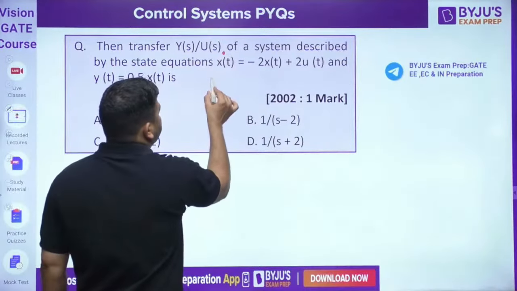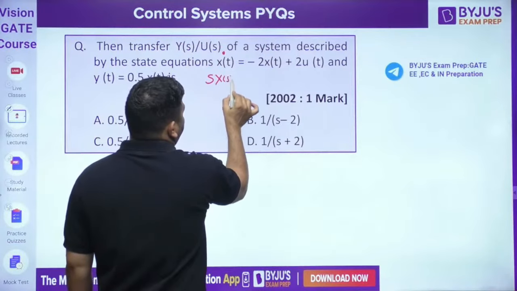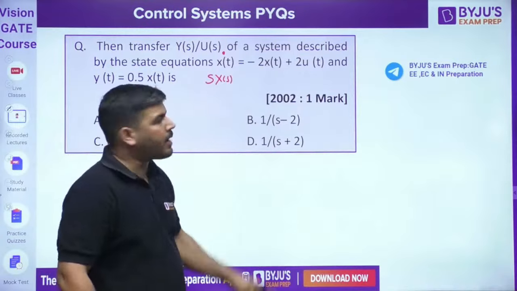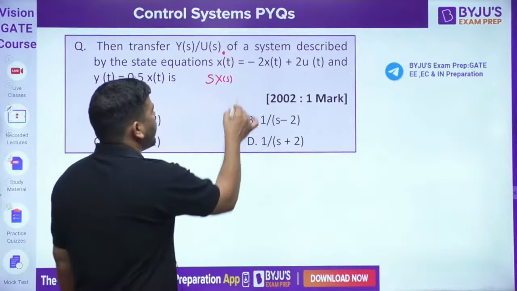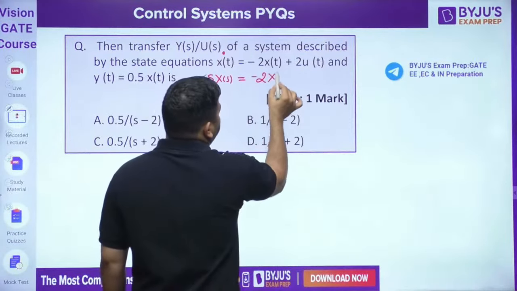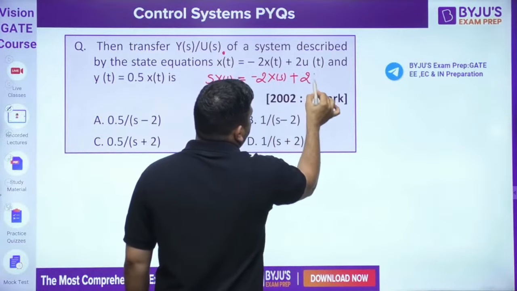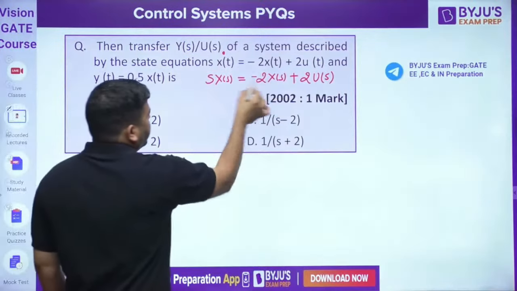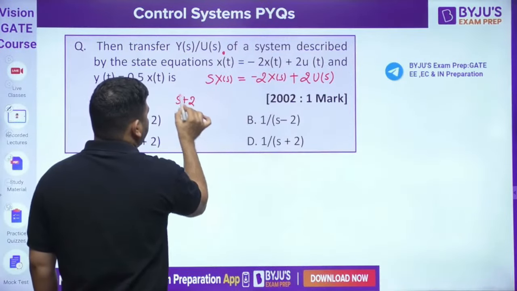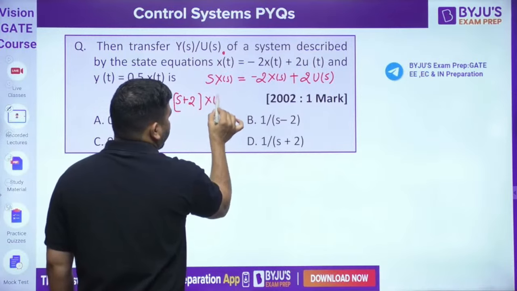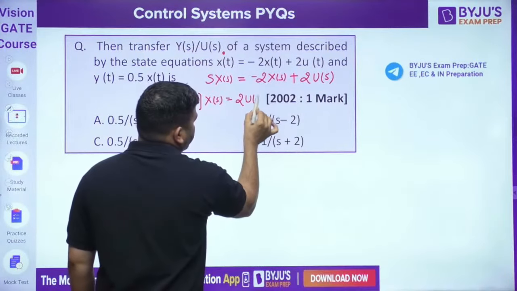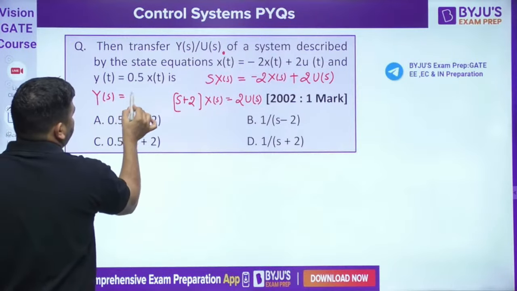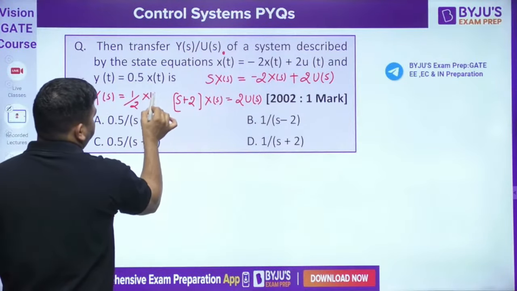Let's take Laplace on both sides. So sX(s), while taking transfer function, we take initial condition to be 0. So I am not writing x(0). sX(s) is equal to minus 2X(s) plus 2U(s). Okay, I can write it like this. Now take this X(s) on this side, so it will become (s plus 2) into X(s) is equal to 2U(s). Okay, and from this equation you can say that Y(s) equal to 1 by 2 X(s).